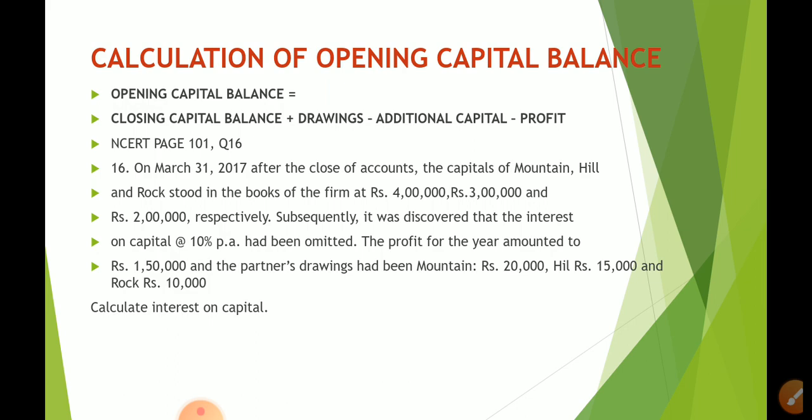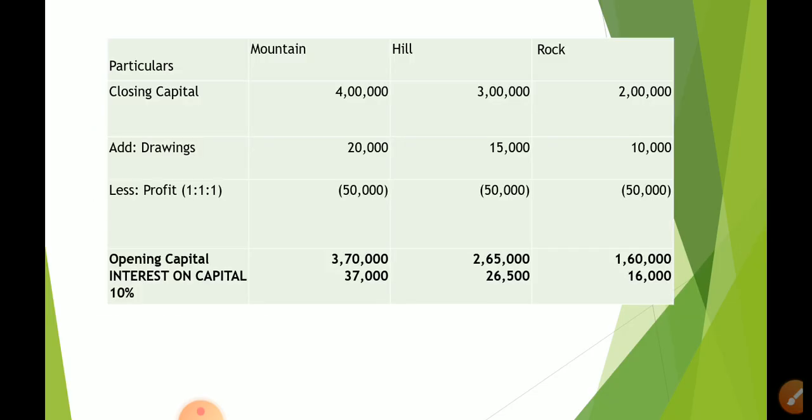In accountancy, children, you have to show the working notes, but there are no fixed rules as to how you can show the working notes. You can show it elaborately for one after the other partner, but that is time consuming. So you can prepare a tabular form. This is the tabular form.